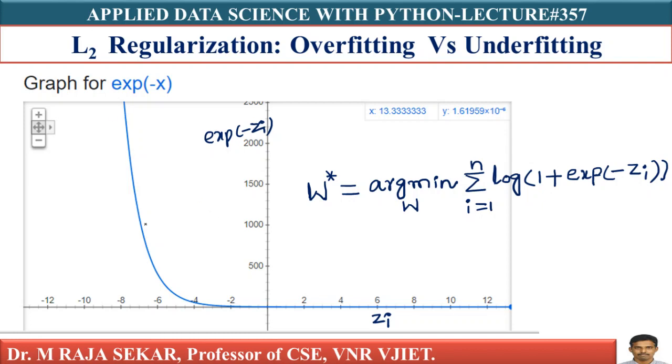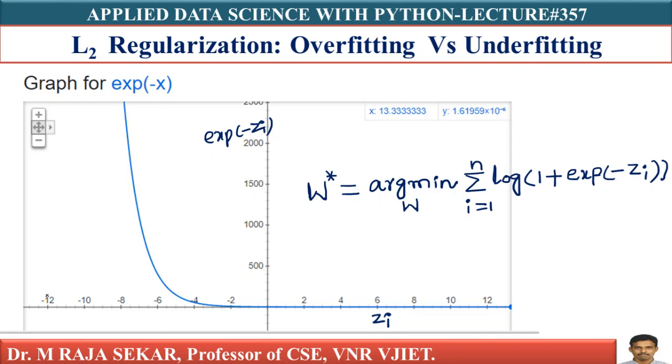Just observe this plot, you can understand. For whatever value of zi, exp of minus zi is always positive. That's what I want to show. This plot never crosses the x-axis. Observe carefully. So the first thing to notice is exp of minus zi is always greater than or equal to 0.